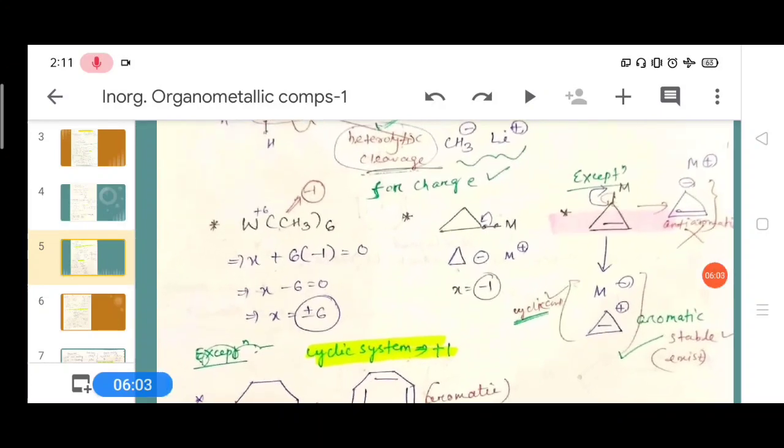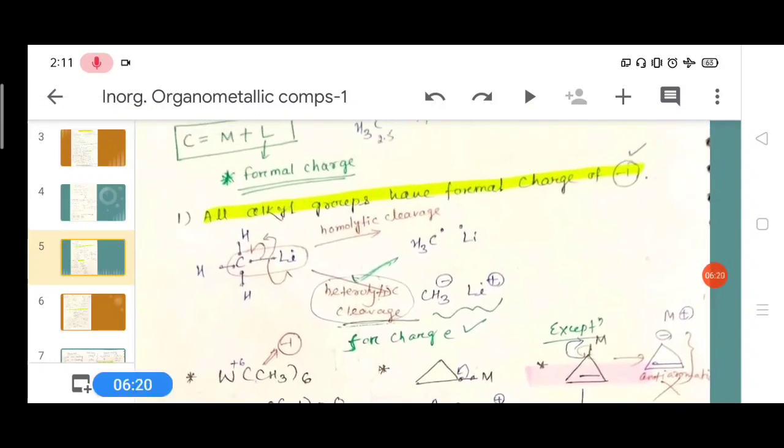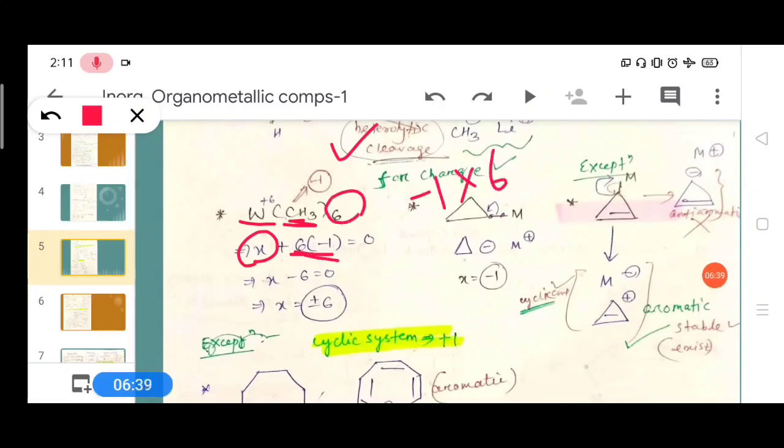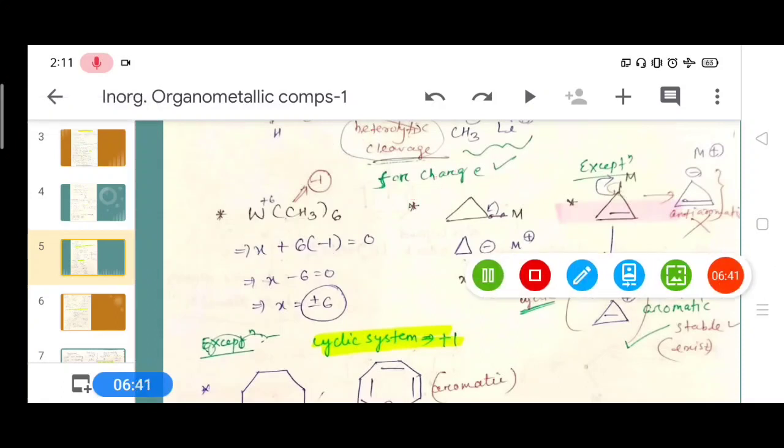Now an example of the oxidation state of some compounds. In this complex, hexamethyl tungsten compound, we have to calculate the oxidation number of tungsten. We already know that all alkyl groups have a formal charge of -1. We have to calculate W, tungsten. Let the oxidation number of tungsten be X, plus the formal charge of one methyl group, which is -1. Then what about the 6? -1 into 6 is equal to -6, and the charge on the compound is 0.